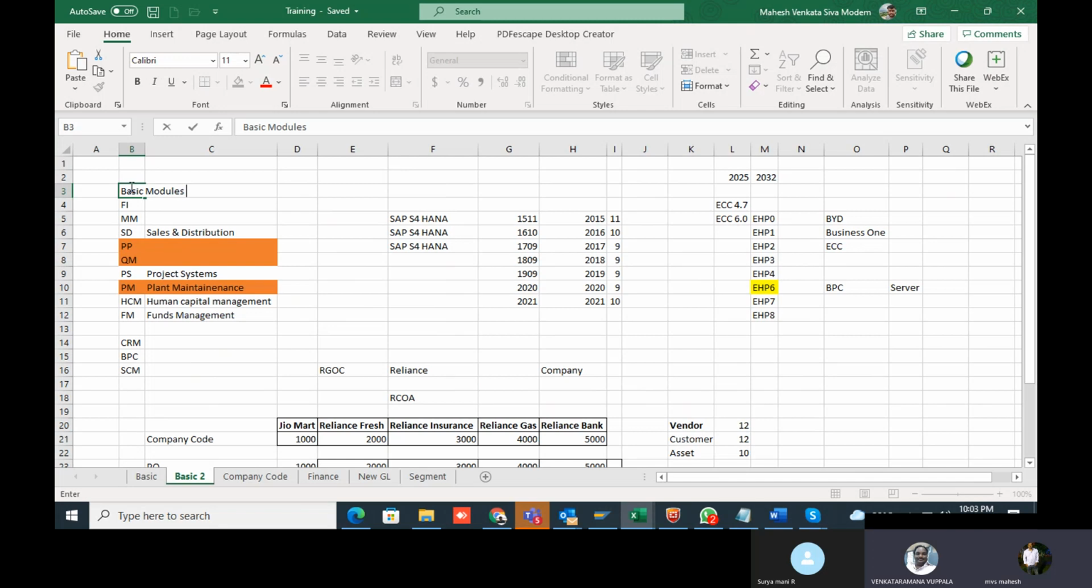Basic modules implemented in any organization: finance, material management, PP means production planning only, right? Production planning, QM, quality management.